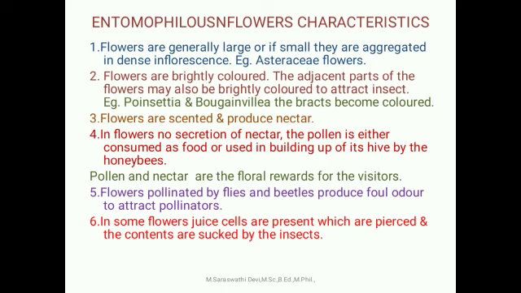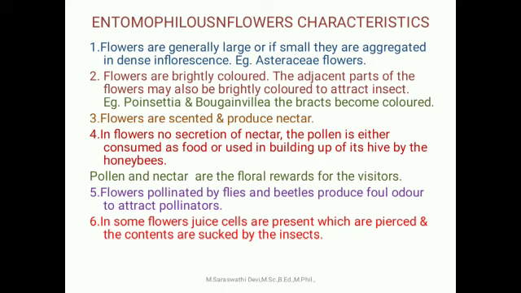That's why the adjacent parts also get colored. Sometimes the leaves or bracts also modify into colorful areas. For example, in Poinsettia and Bougainvillea, the bracts become colored, and the flowers are scented and produce nectar.